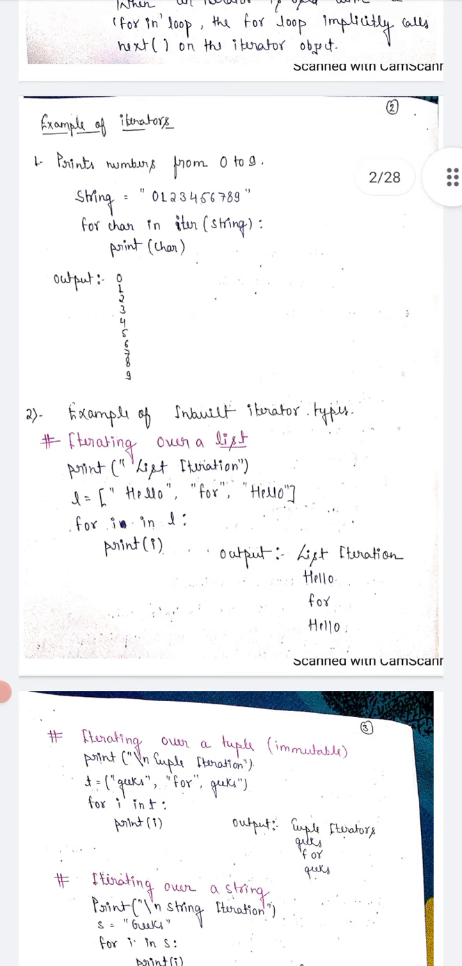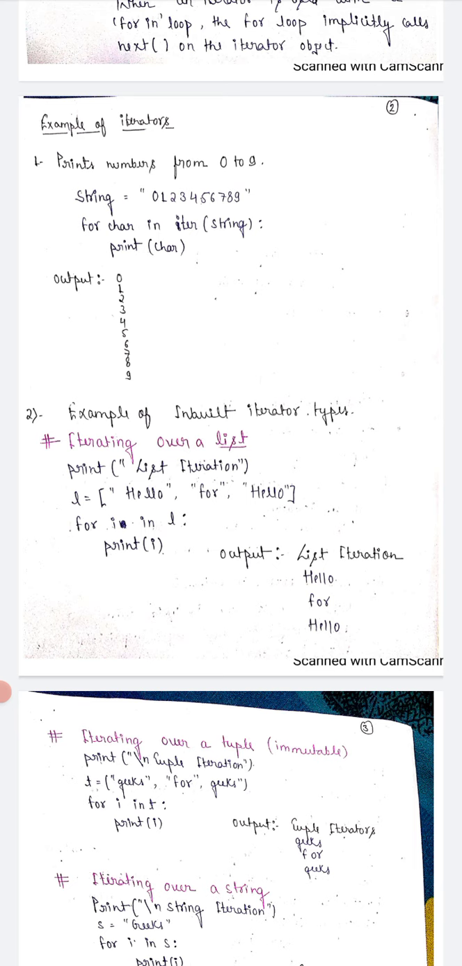The second example is iterating over a list and printing the list. What is a list? A list contains multiple types of data, and a list is mutable, because after we create the list, we can change it, update it, and remove any item from the list. So we use the list as a built-in type in Python. Here we print the list iteration: L is equal to hello, for, hello. Then for i in L, print i, which prints the list iteration hello for hello.